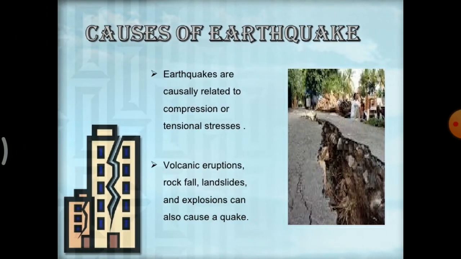Okay. So the causes of earthquake are causally related to compression or tensional stresses inside the plates. The volcanic eruptions, rock falls, landslides, explosions can also cause earthquake. Okay, so earthquake can be caused either by natural or by man-made effects.